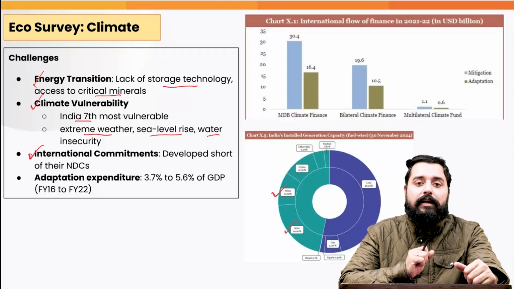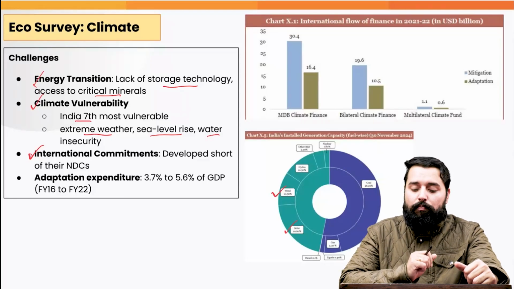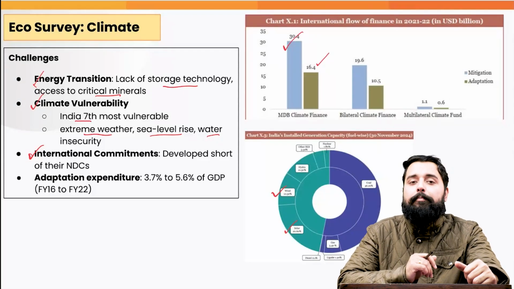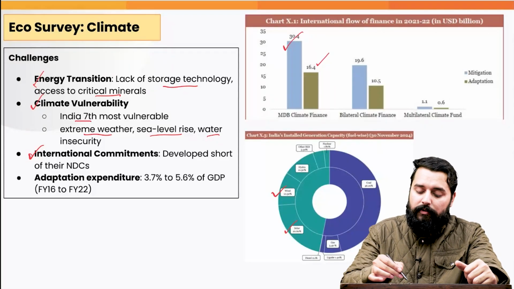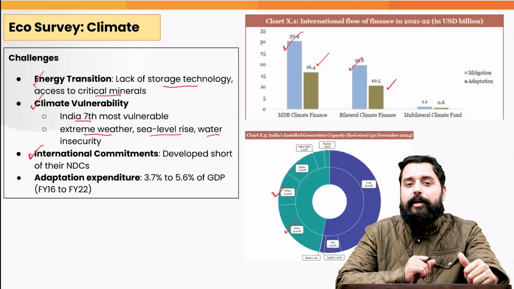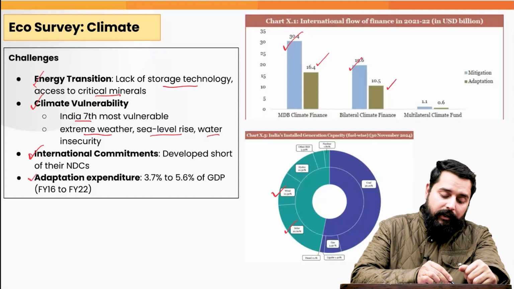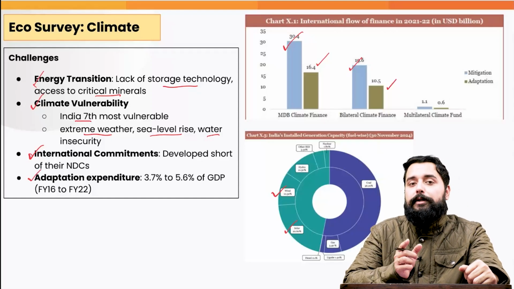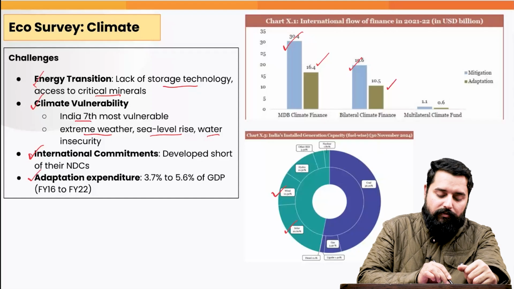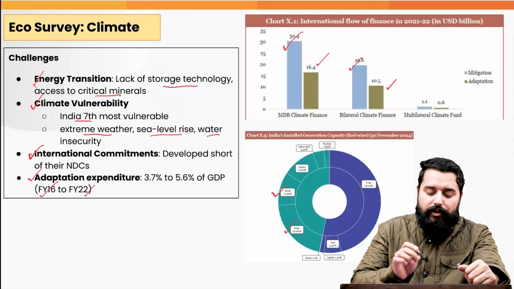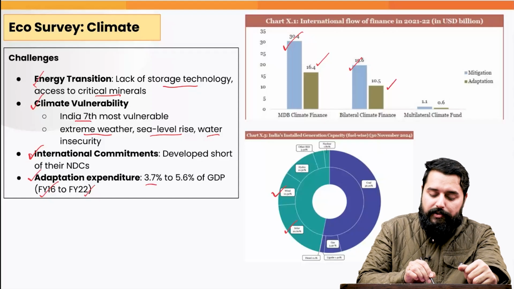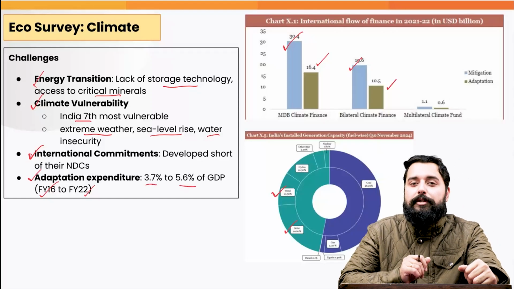The funds that they are giving, most of those funds are for the mitigation purposes rather than the adaptation purposes. We can observe that the blue columns are for mitigation and the gray columns are for adaptation. But we need adaptation expenditure. The adaptation expenditure in India has been increasing. When we look at the situation from fiscal year 2016 to 2022, the adaptation expenditure in India has increased from 3.7% to 5.6% of GDP.